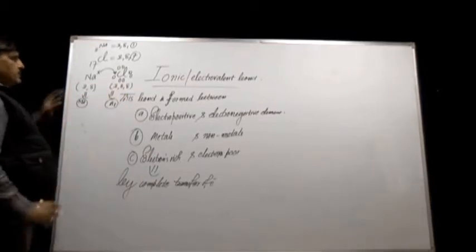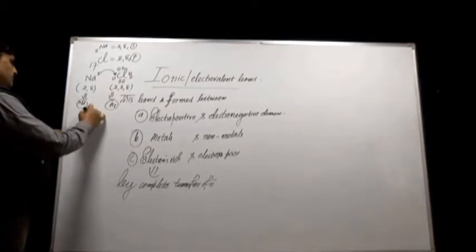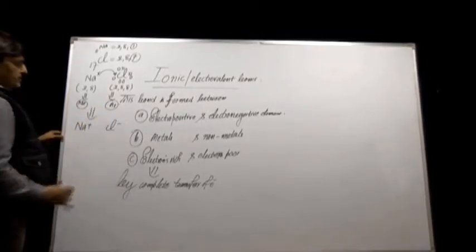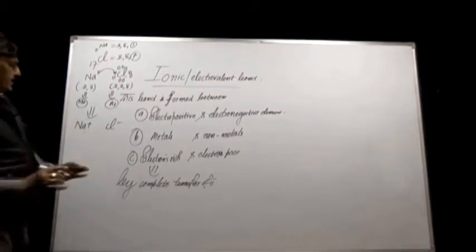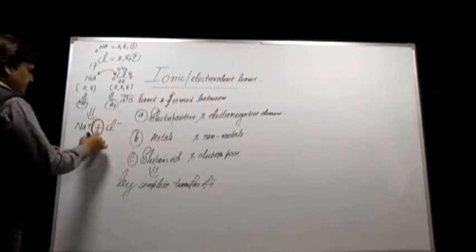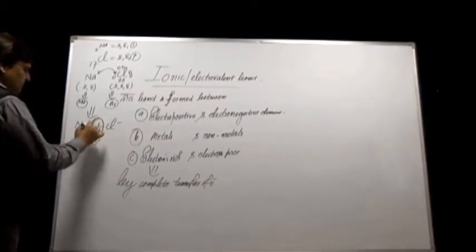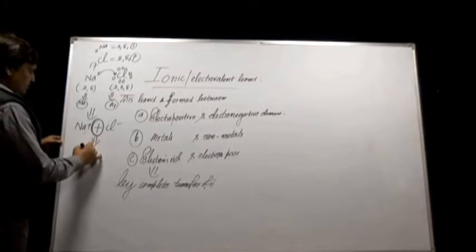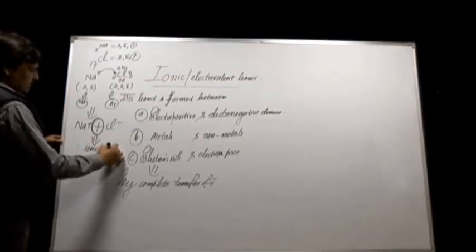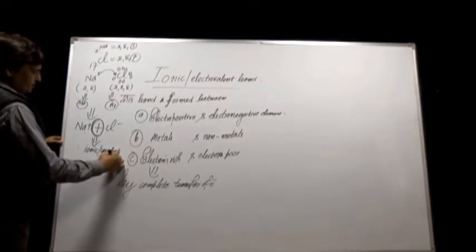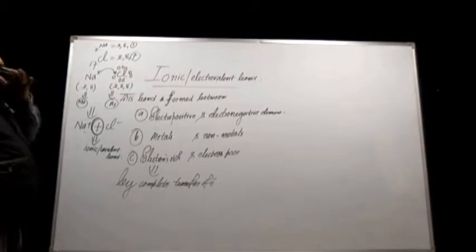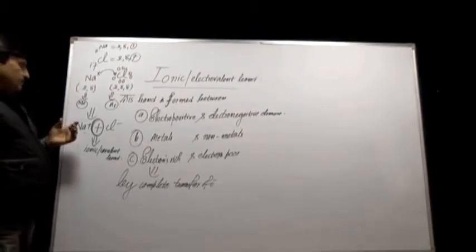As soon as the electron has completely transferred from sodium, the cation Na plus is formed, and in the case of chlorine Cl minus is formed. These cations and anions are held together by electrostatic force of attraction, and this bond is called the ionic or electrovalent bond. It is called ionic because the electron has transferred and cations and anions are formed.